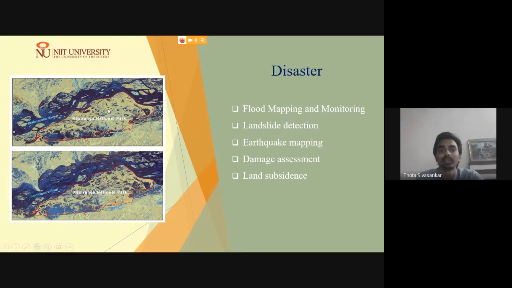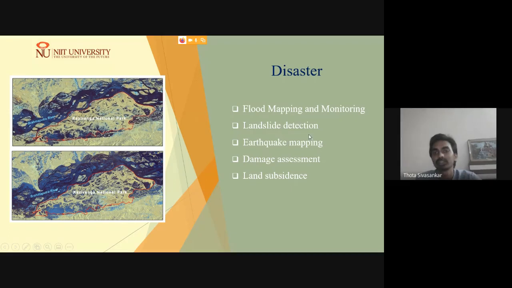Okay, we could monitor these flooding activities using synthetic aperture radar data, and see how easy it is to see. However, when we go with the optical data, you won't believe, during monsoon season we won't be in a position to get a single cloud-free data over this region. However, microwave data is able to provide you seamless, uninterrupted information for such flood inundation or flood mapping analysis.